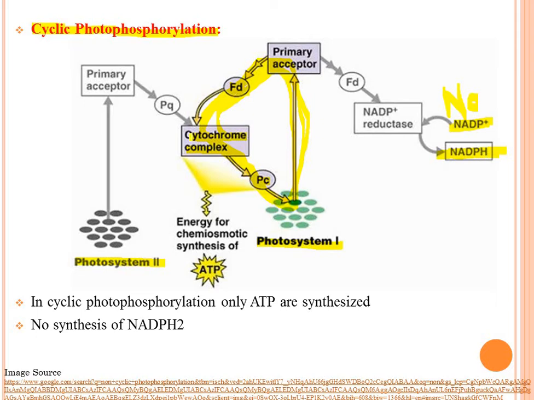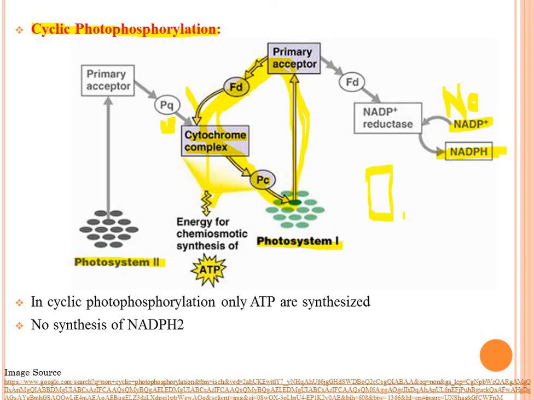Why? Because when the electron is transferred, it attracts hydrogen from the stroma to the lumen through cytochrome b6f. Therefore the pH of the lumen decreases, the H plus concentration increases, and due to that a proton gradient is formed.